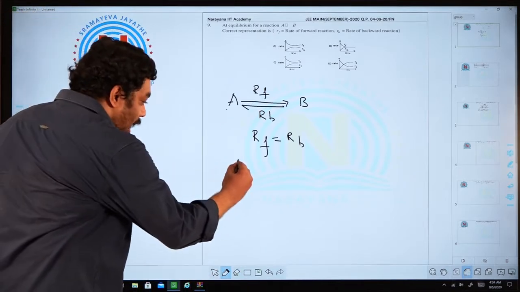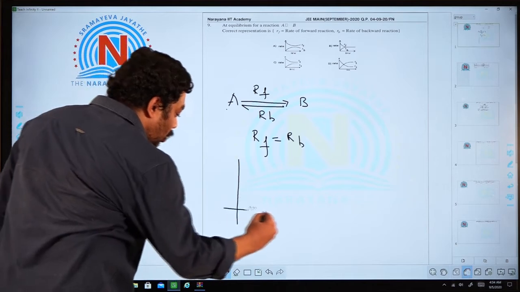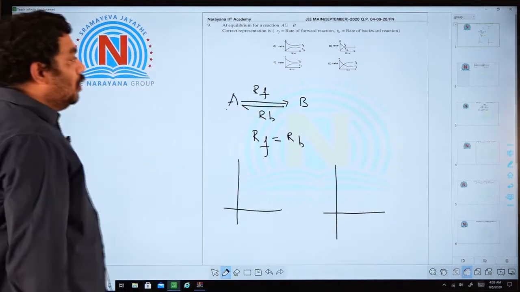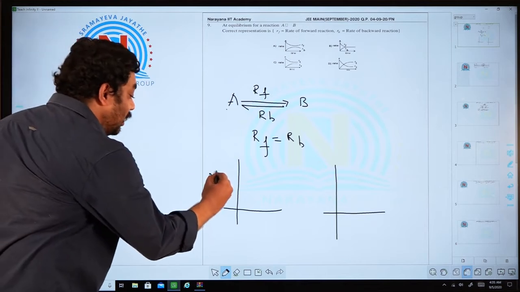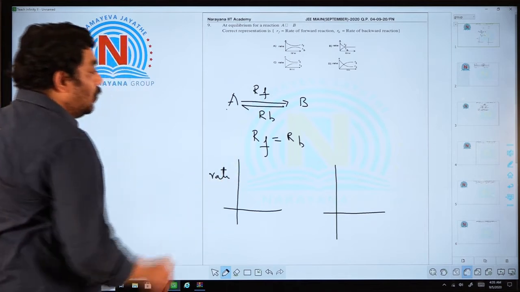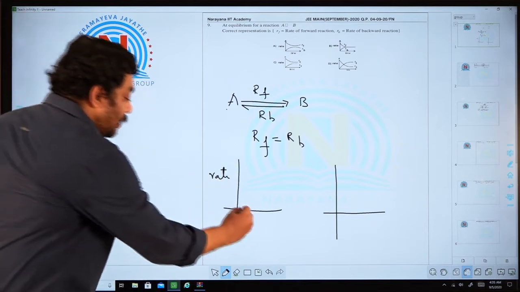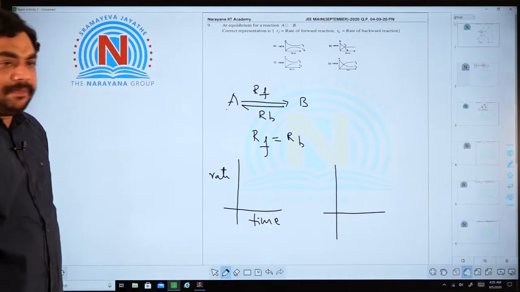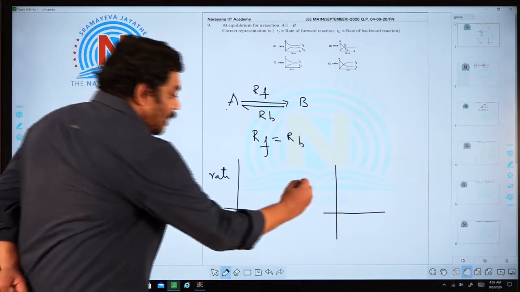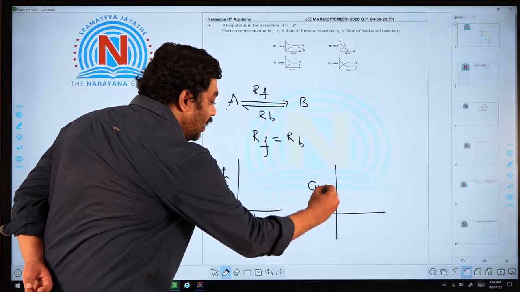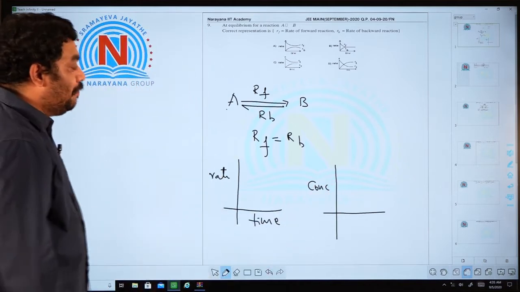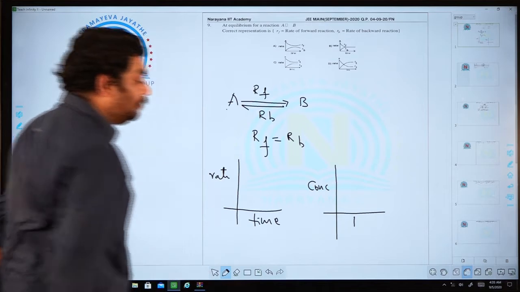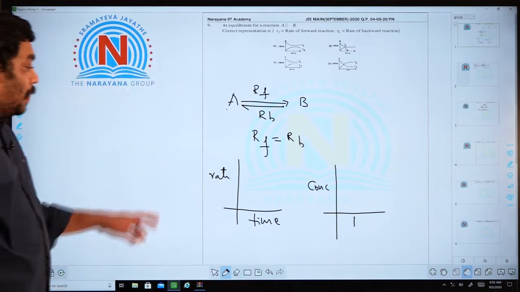So here I can plot the graph in two ways. One is rate on the y-axis and time on the x-axis. On the other hand, I can plot a graph between concentration on the y-axis and time on the x-axis.